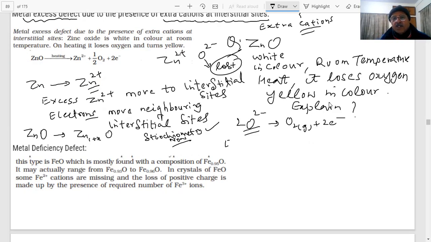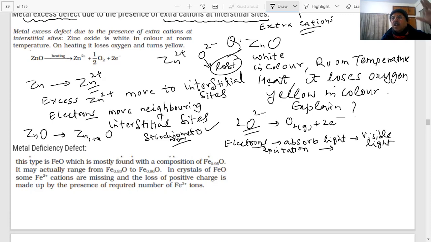These electrons present in the interstitial sites can absorb light from the visible region, and they can undergo excitation. And what is the result of that? You already know. Excited electrons have absorbed light of a definite wavelength, and they will fall back and emit radiations of definite wavelength or frequencies.